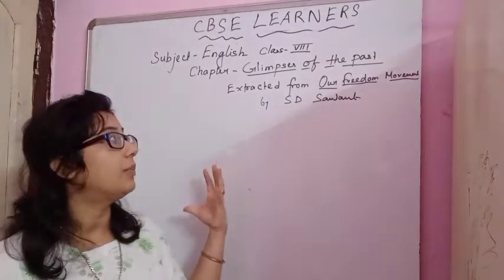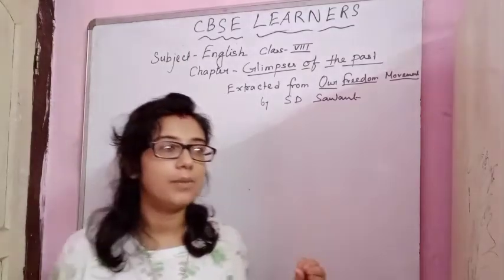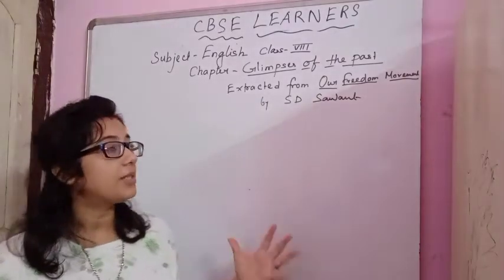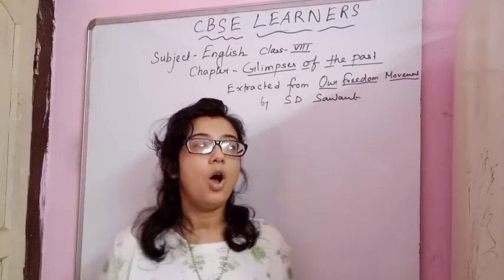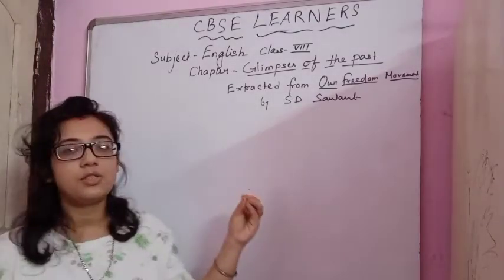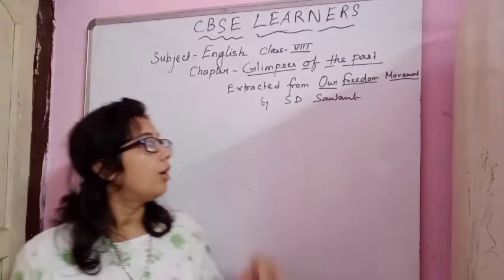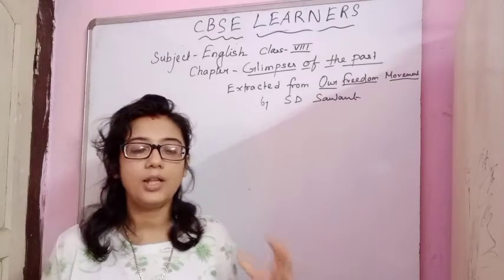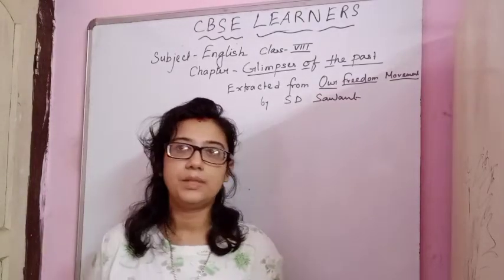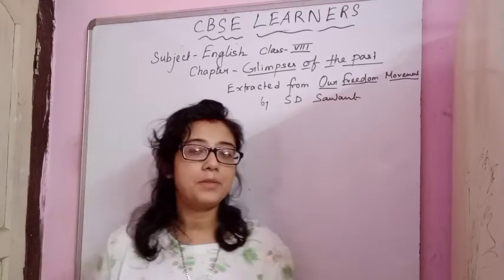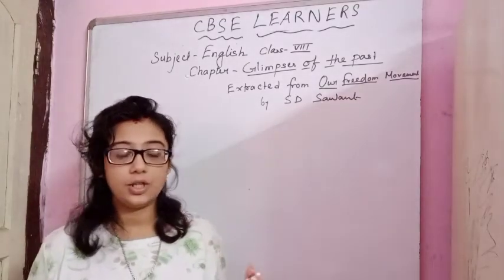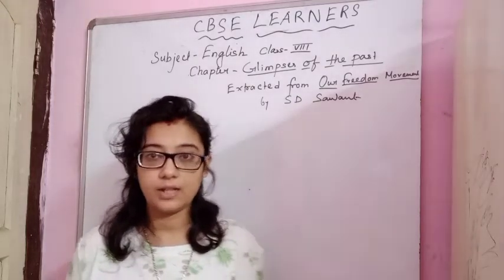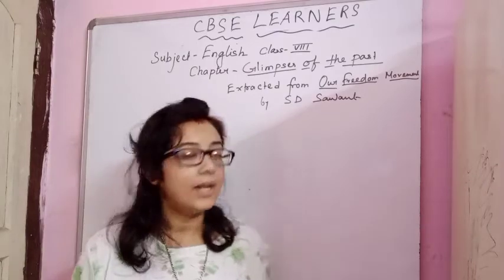You can understand from the title Glimpses of the Past. Glimpses means a quick view, but not a complete one. So Glimpses of the Past means we'll get a quick view of the freedom struggle of the past, meaning history, in this chapter, but not the complete one. Some quick view, some little knowledge we will be getting about history from this chapter, and more probably this chapter will tell you how the English language came into existence in our culture, our ethnic culture, Indian culture. Okay, so let's start the chapter.